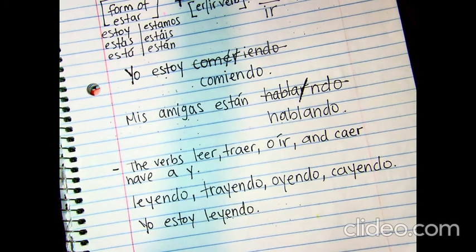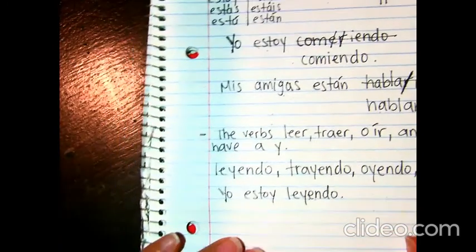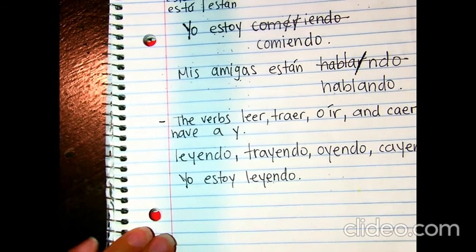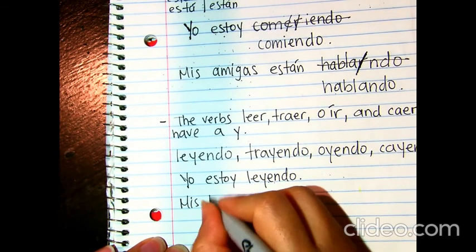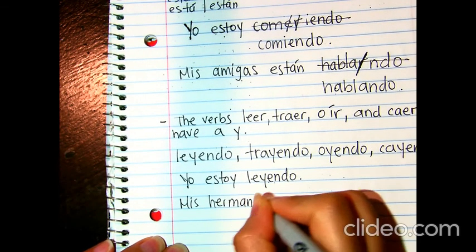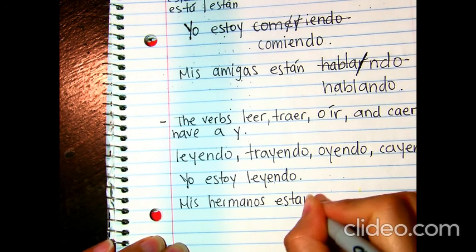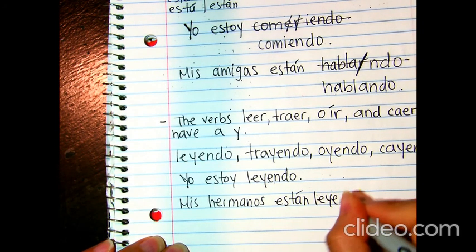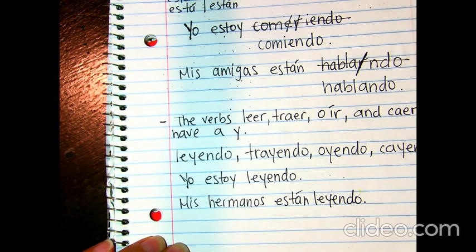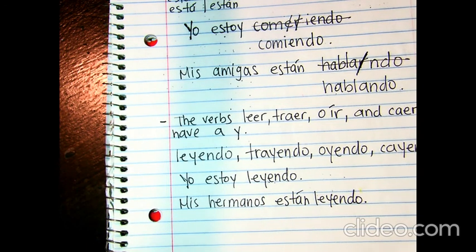But if I want to say that my brothers are reading, mis hermanos están leyendo. Okay? So you see that? This did not change. The only change happened in the estar form. Okay? That's something that you need to remember.